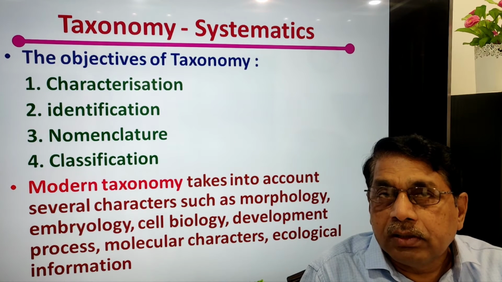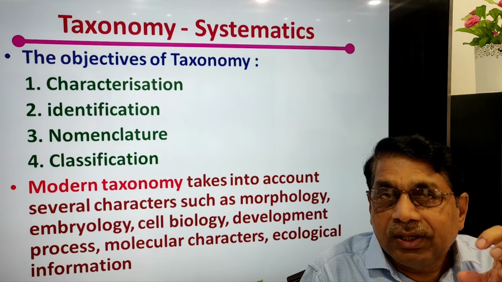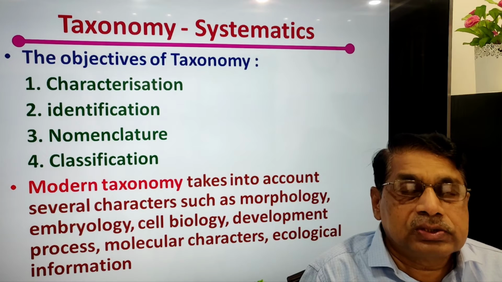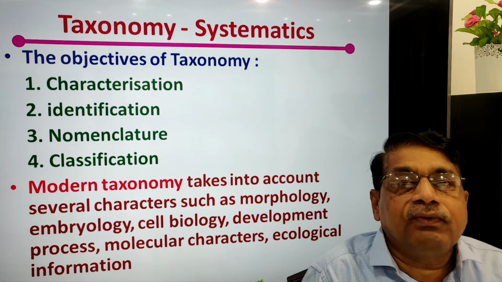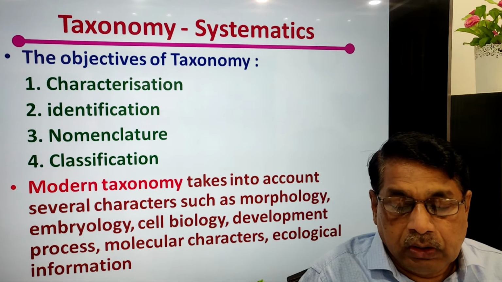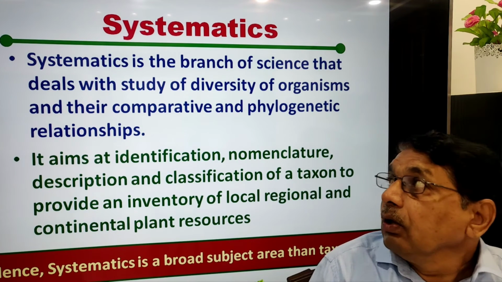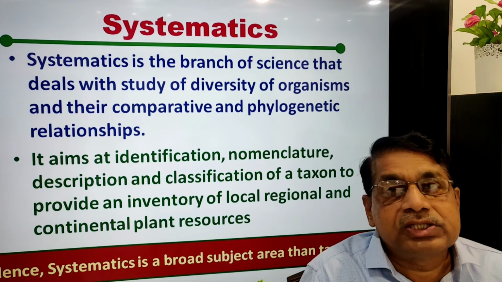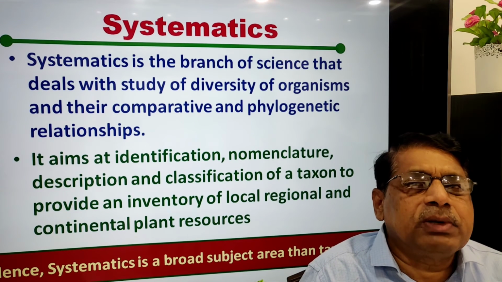But the modern biologists are taking into consideration so many features available from different fields. That is called modern taxonomy. Systematics, as the name itself indicates, systematic study.